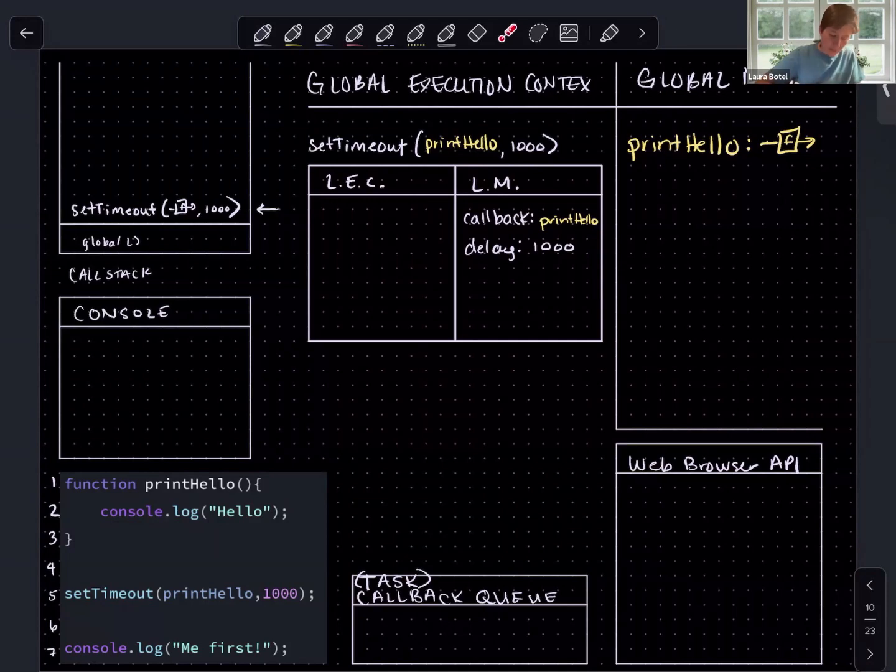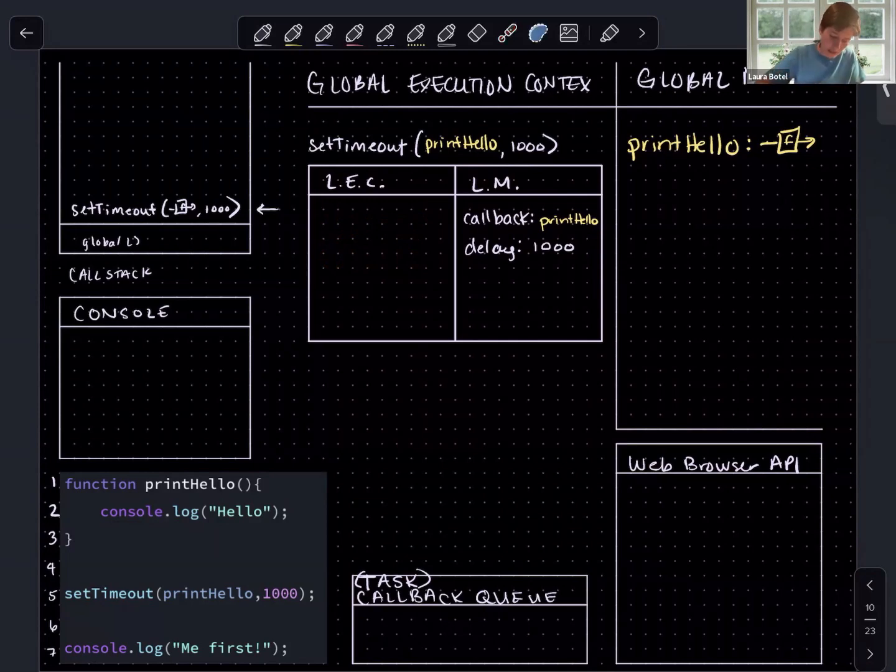So what's executing here is that setTimeout is going to use its function definition to take the first argument that we've passed in, the callback, and the second argument, and pass it off to the web browser API.